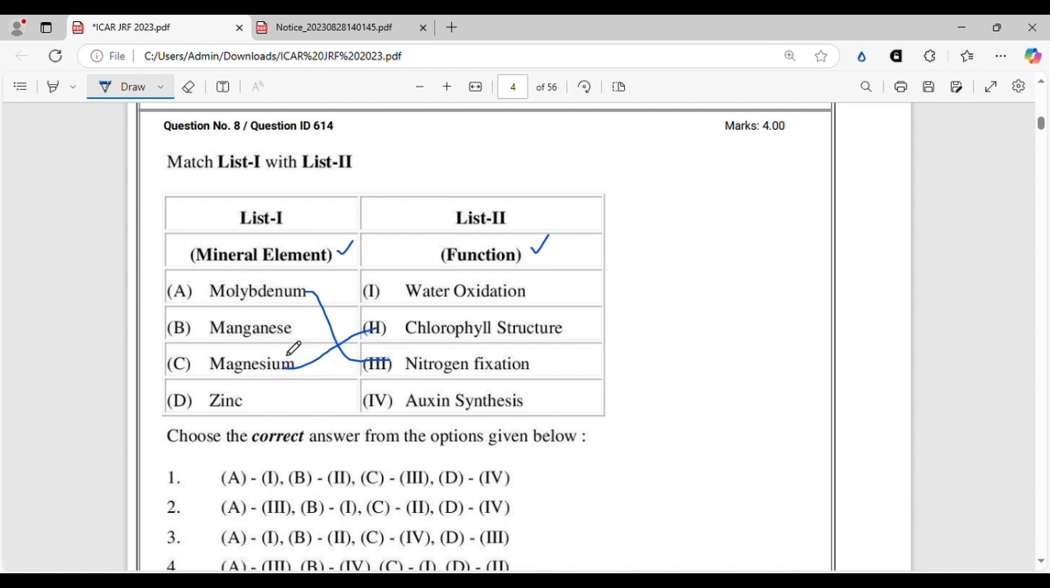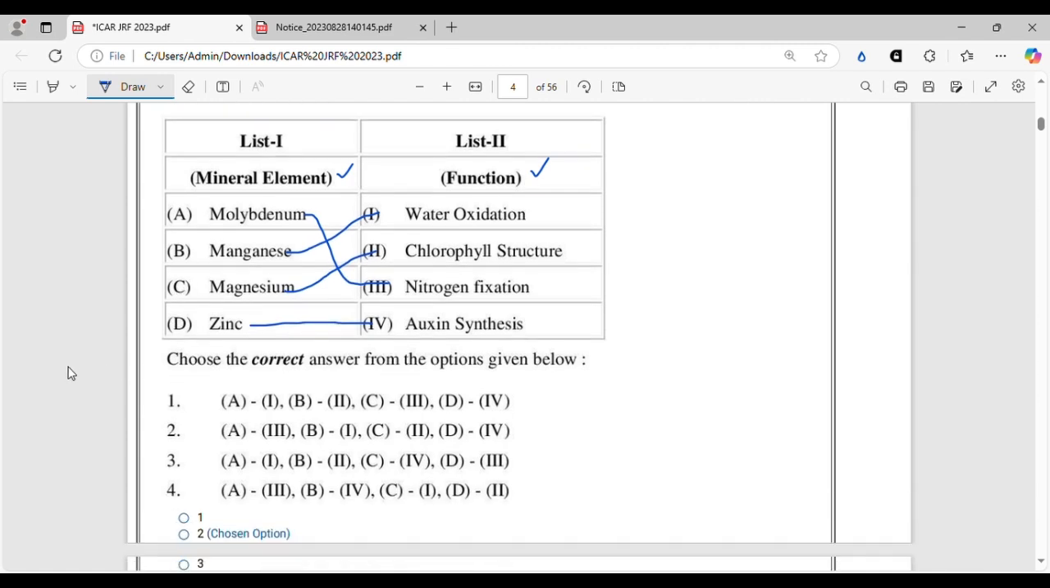And then manganese, we know, is related to oxidation of water, hydrolysis of water, photolysis of water, splitting of water in the presence of light in photosynthesis that releases oxygen. So manganese is necessary for that, and zinc is necessary for oxygen synthesis, as it is necessary for the precursor synthesis of oxygen, that is tryptophan. All right. So this one was an easy one, but you have to be very thorough about all the functions.